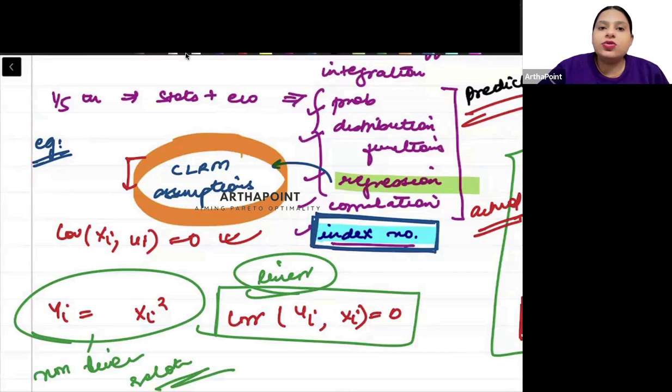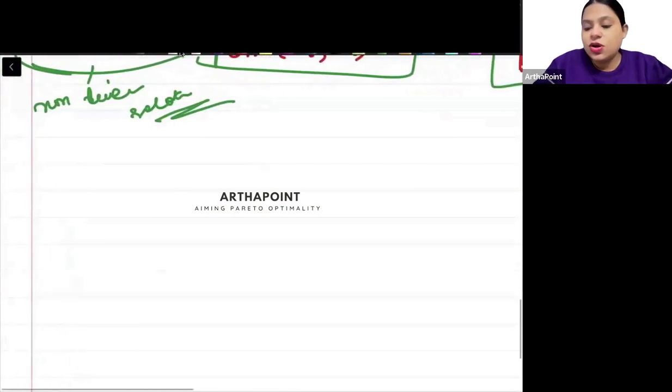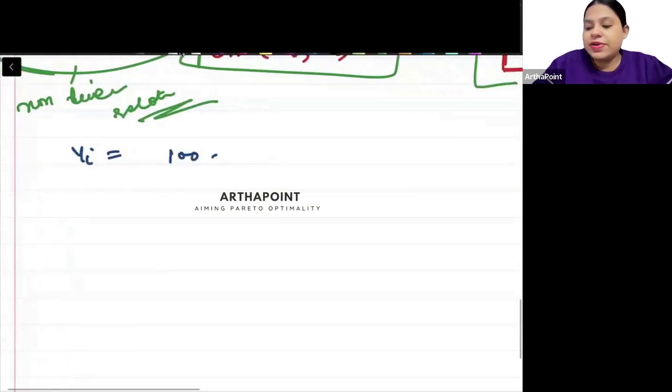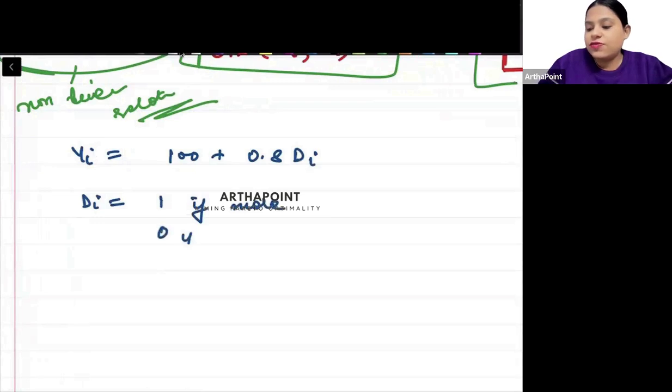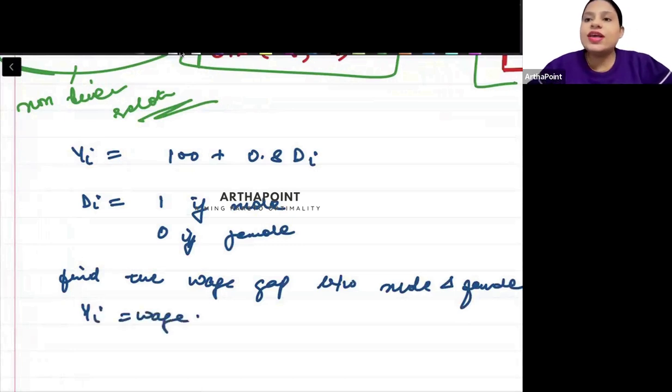Dummy variables are important in econometrics. Again, it does not say dummy as is, but a basic dummy model can be asked. Nobody can stop them from asking that. So if I just tell you that yi is equal to 100 plus 0.8 di, where di is 1 if male, 0 if female, and I ask you to find the wage gap between male and female, where yi is representing the wage. So they can ask that, right?